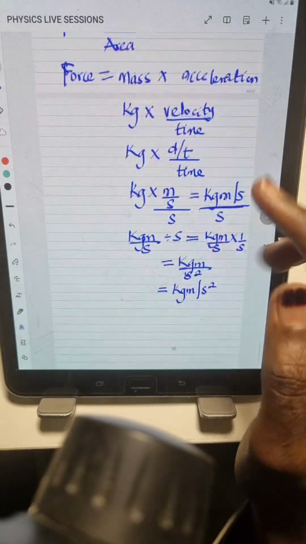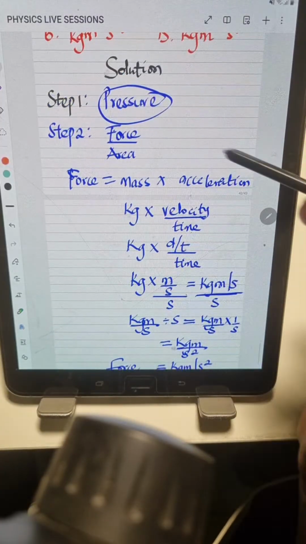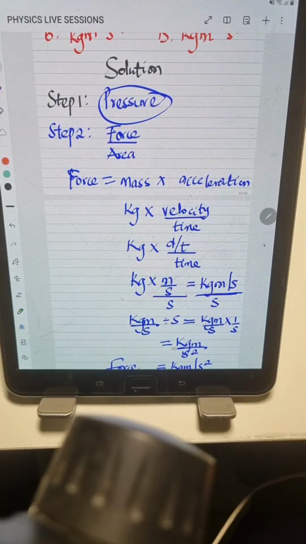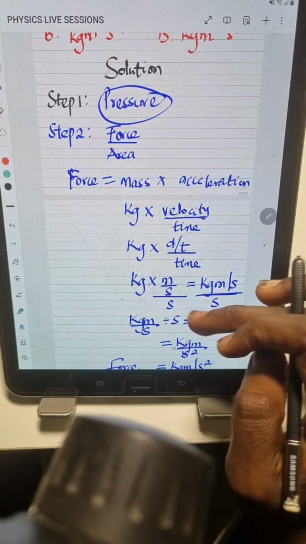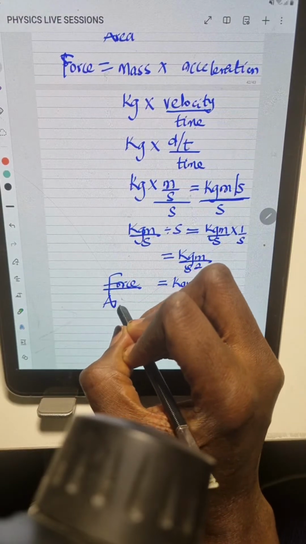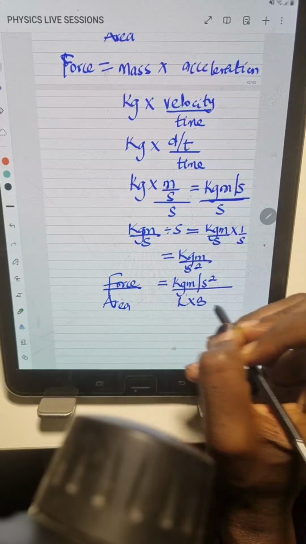Now this is the unit for what? For force. But remember what we are looking for from the beginning is what? The unit for pressure. And pressure is force over area. So now we've gotten the unit for force as kilogram meter per second square. Now over area. Area is what? Length times breadth.